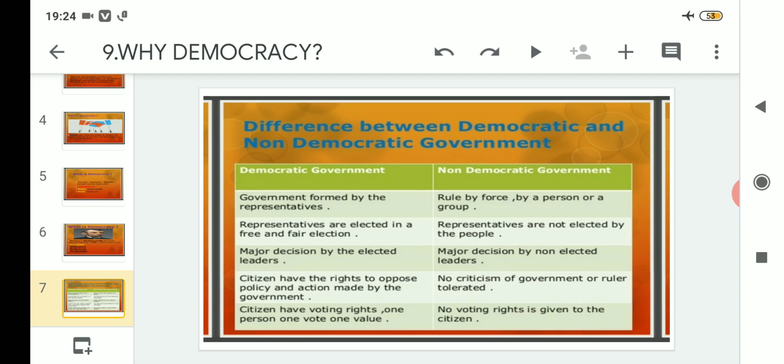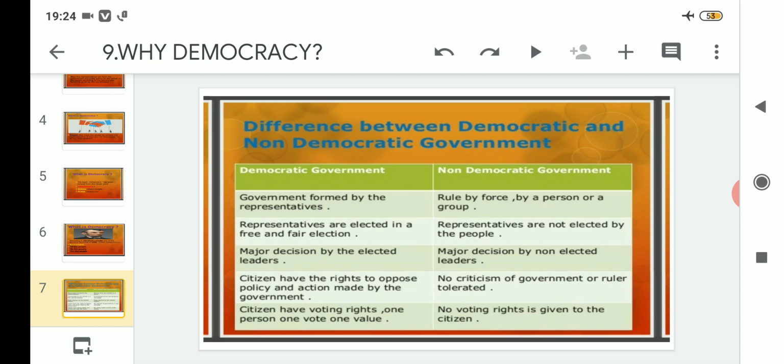Now, the third point under democratic government is that major decisions are made by the elected leaders. That means if any major decisions are to be taken for the people living in the country India, those decisions will be taken by whom? By the elected leaders or the elected representatives. The highest hierarchical position in our country is the position of Prime Minister.